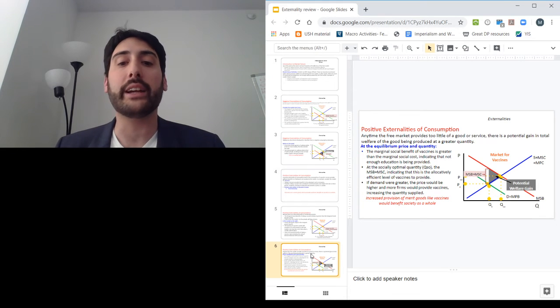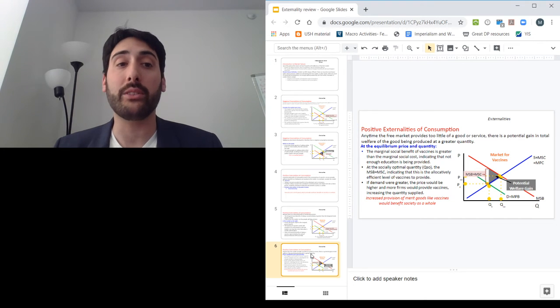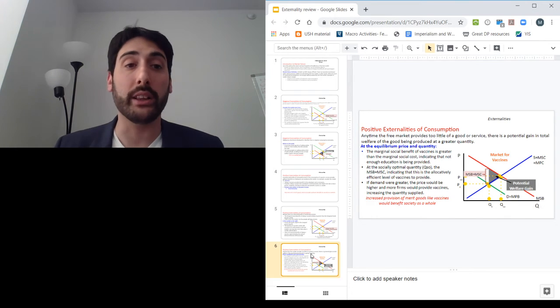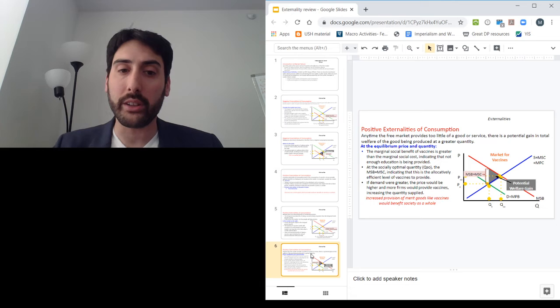And if they're not encouraged, if people don't feel the benefits of these external benefits somehow, right, if government doesn't give them a subsidy or something like that, then we're going to have a misallocation of resources and a deadweight loss. So now I'm going to play a video for you so you can see how exactly herd immunity works and why it's a positive externality.